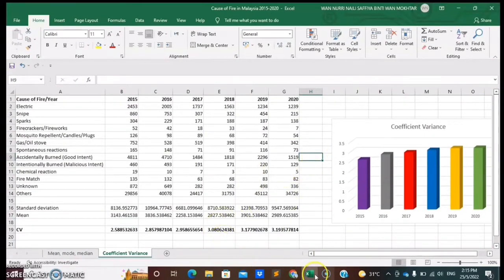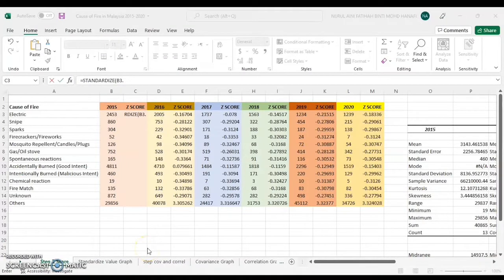Thank you. Assalamualaikum warahmatullahi wabarakatuh. Next, I will present and show you how to find the Z-score, which is the standardized value, and the covariance and correlation values. First of all, my name is Nurri Fatihah binti Hanafi. So, I will start with the standardized value of Z-score.